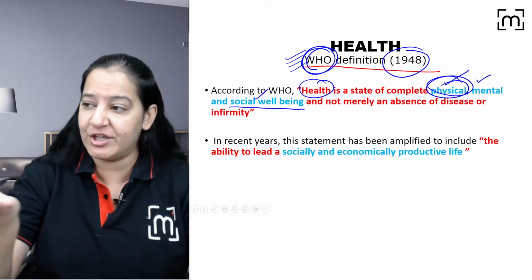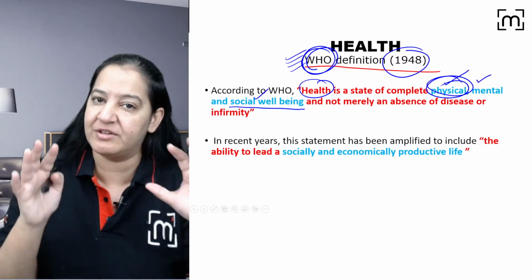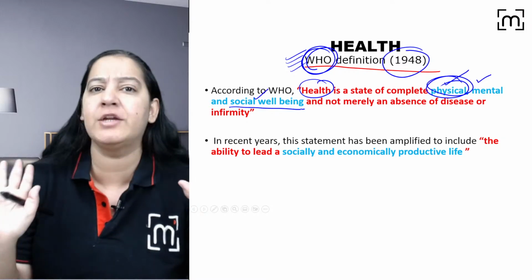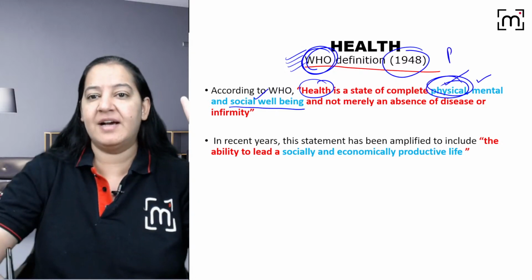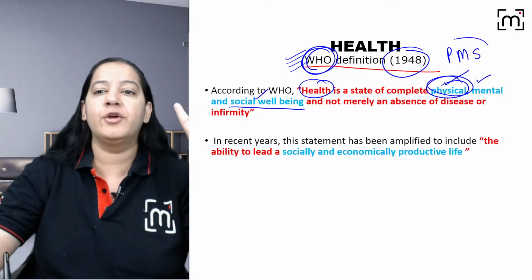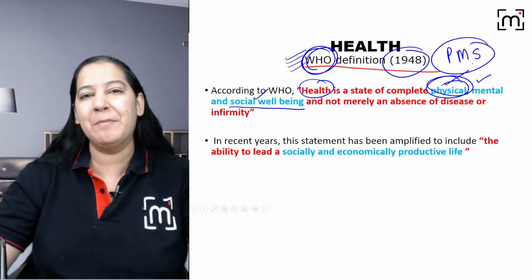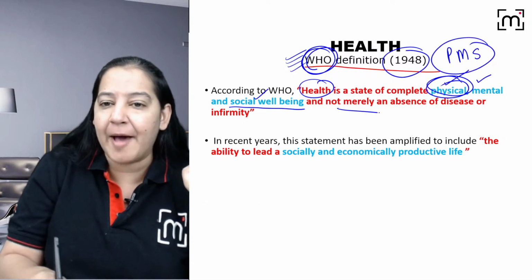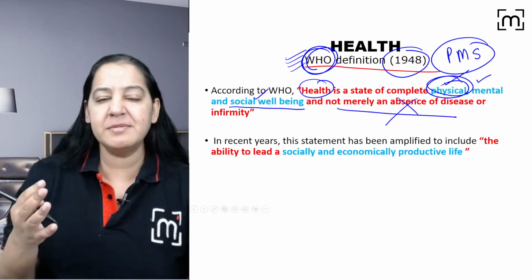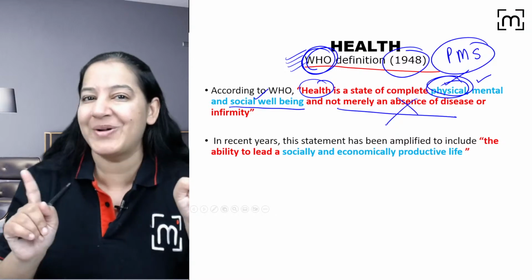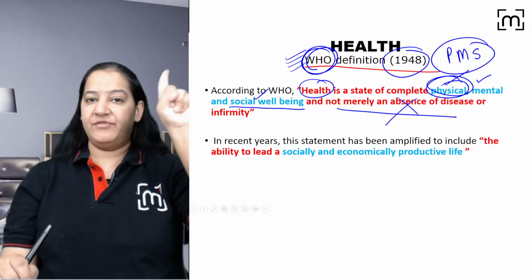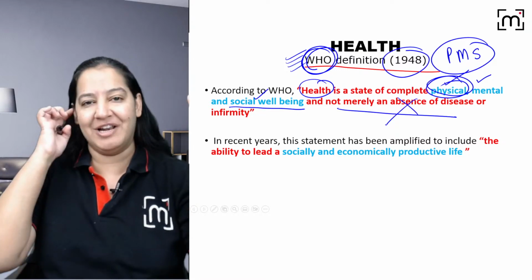You should have a social relationship with the society, with other persons, with family persons, and you should be happy in your society. So physical, mental and social. You can learn it like that, right? The three components of health, not merely the absence of disease. Sometimes people say absence of disease is equal to health. No. Absence of disease is not health. Health is a combination of three things: physical, mental and social well-being.